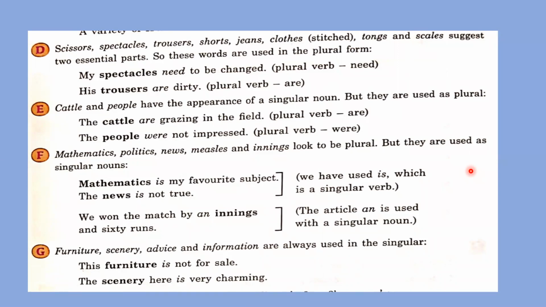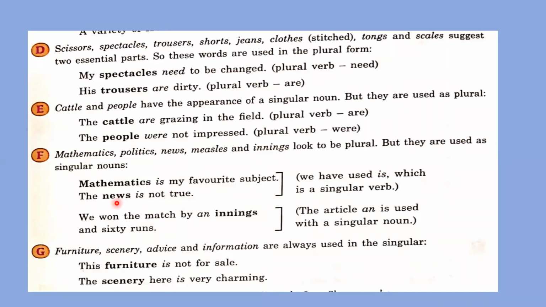Next, mathematics, politics, news, measles, innings look to be plural, but they are used as singular nouns. So dear students, some nouns in the English language look like they are plural by appearance, like mathematics. You will find S there, and initially you will think mathematics is plural, but the S has come there according to the spelling of this word, not because of singular to plural. So mathematics is a singular word, not plural, so we need to use a singular verb. Mathematics is, we have written is because our subject is singular.